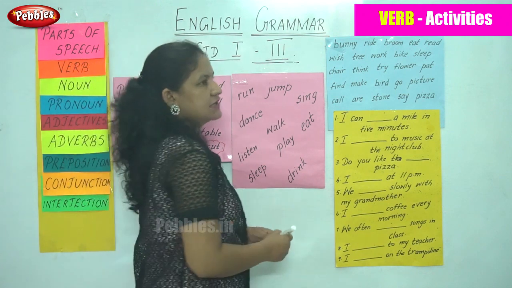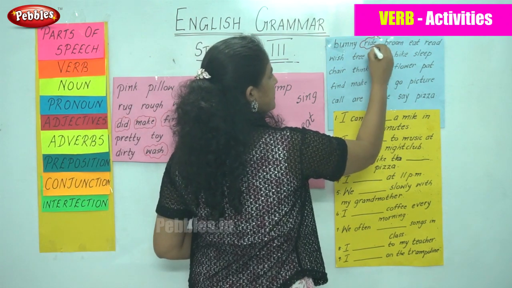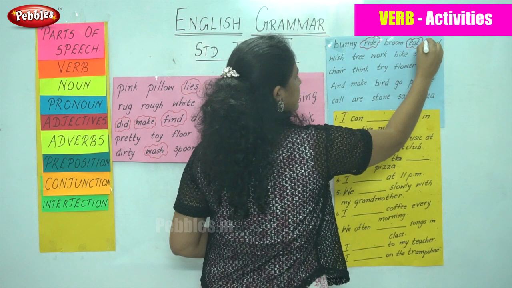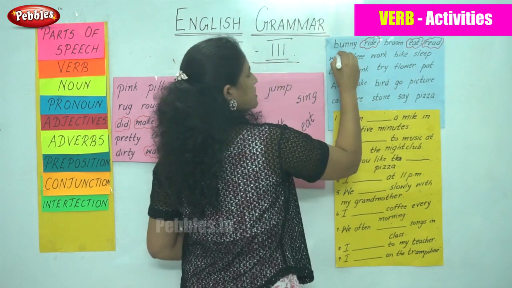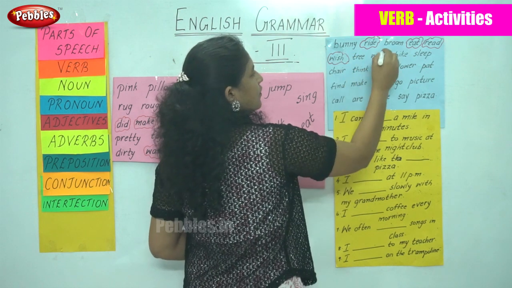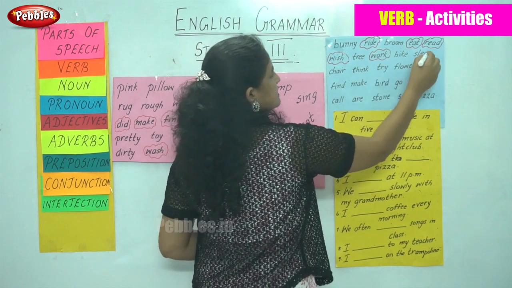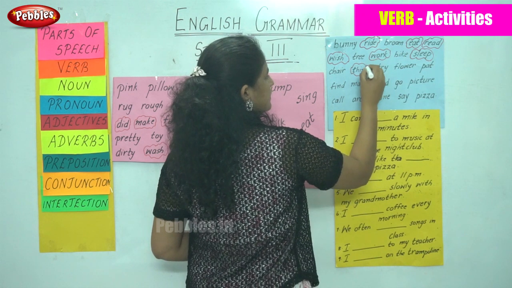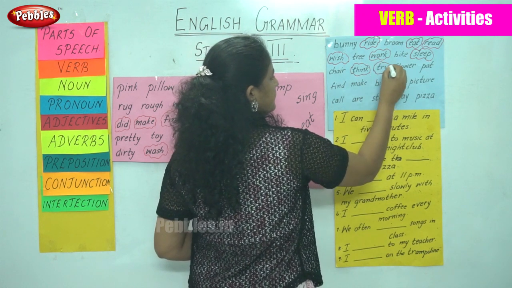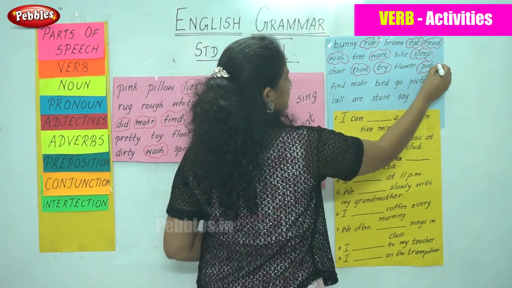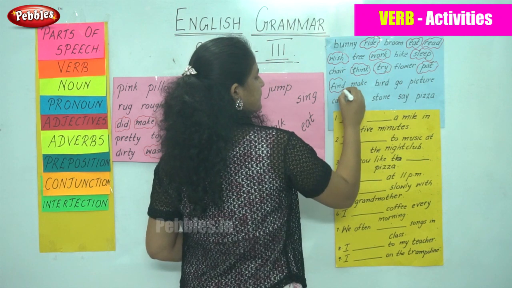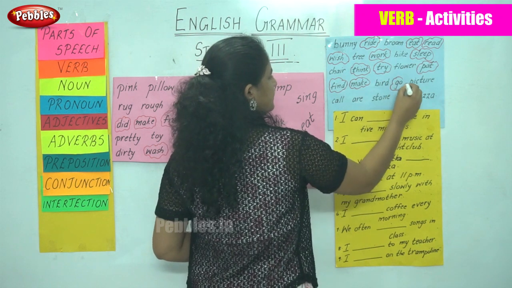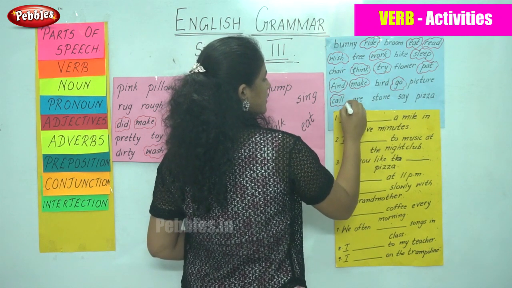So I am going to circle the action words. The action words are ride, then eat, then we have read, wish, work, sleep, think, try, pat, find, make, go, call, say.